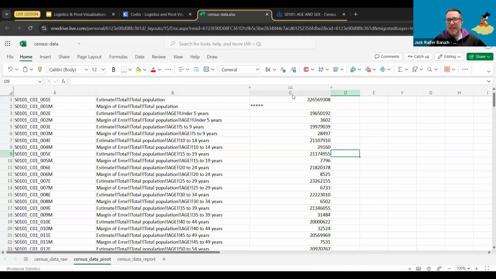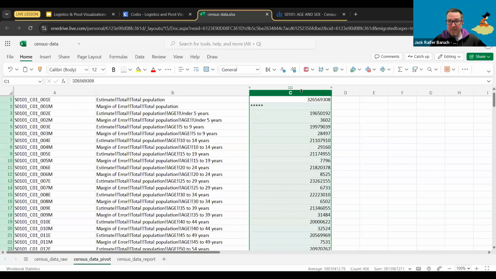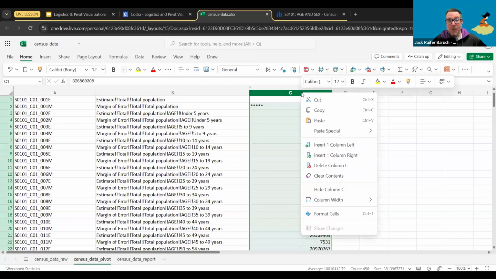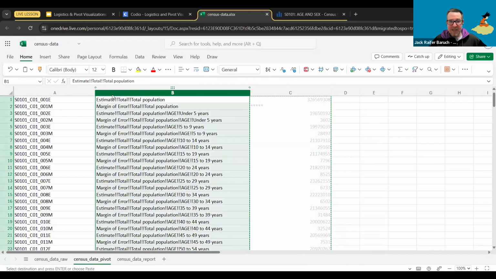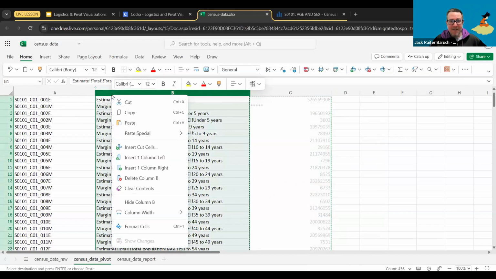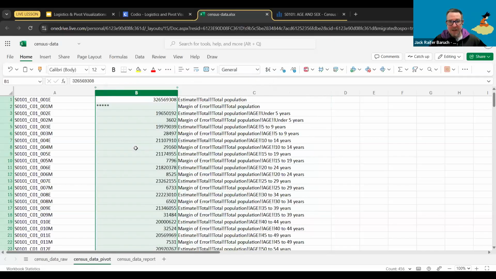To do that, click on column C, so it selects everything. Again, right mouse button. Now we're not going to delete it. We're just going to click cut. You can also use Control X as a shortcut. So we're going to click cut. Then we're going to go over to column B, click it, and click the right mouse button again. And not paste, we're going to go to insert cut cells. And that's going to insert them on this side of the table.